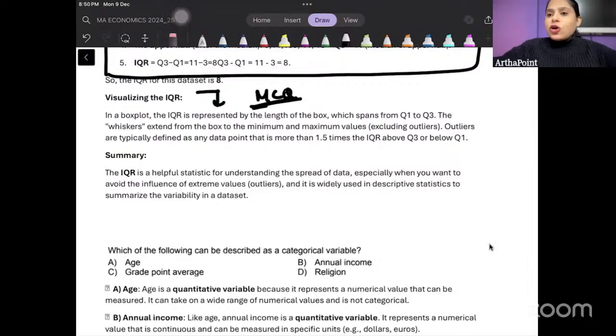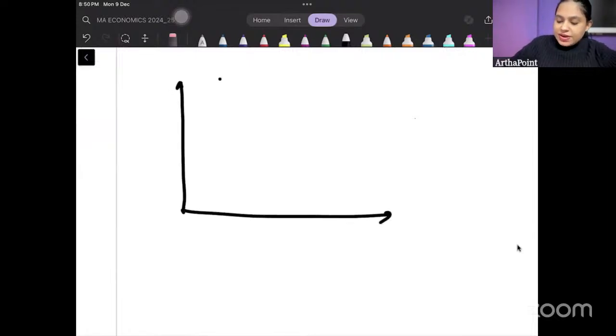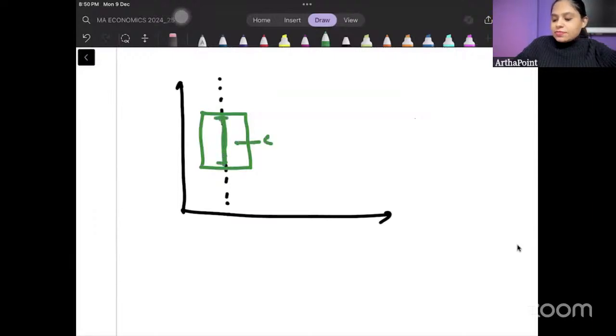I'm not sure if you have ever seen a box plot, but if you go to an econometrics or statistics book, you will see box plots very commonly for outliers. Suppose this is my data set. You will see that a box plot looks something like this. It visualizes the center 50% of the data.